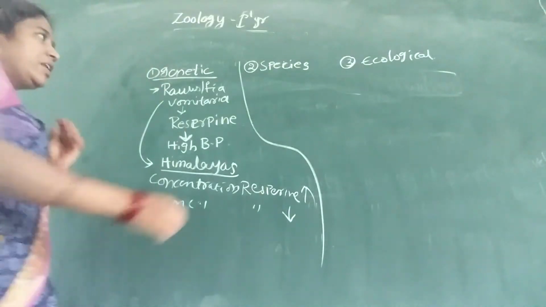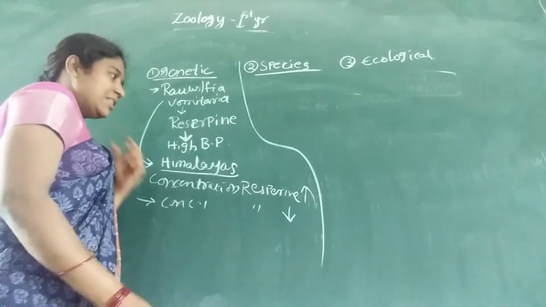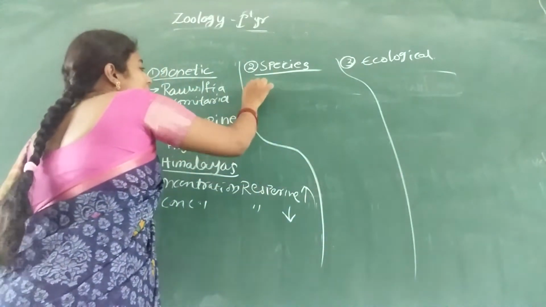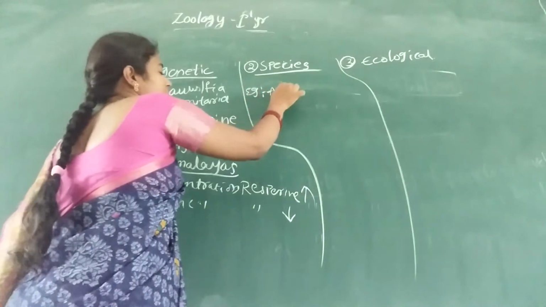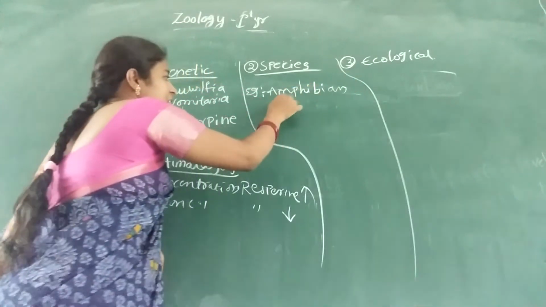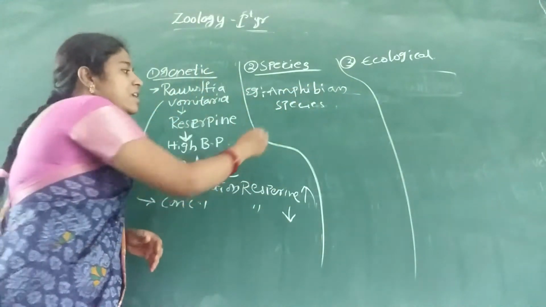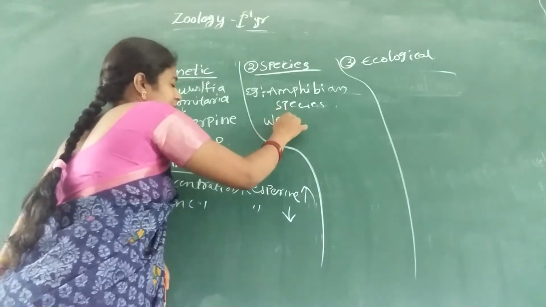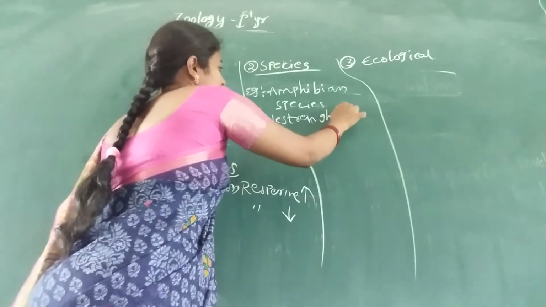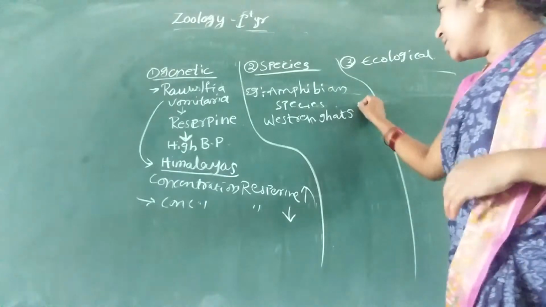And the second one is species diversity. Here species diversity is explained with the example of amphibian species present in the Western Ghats and the Eastern Ghats.